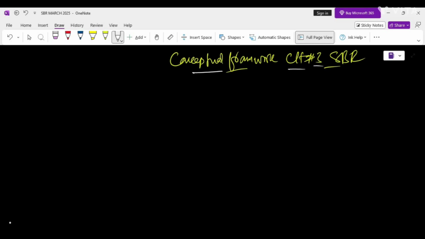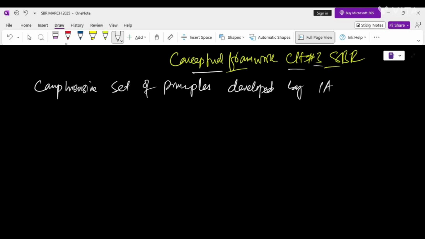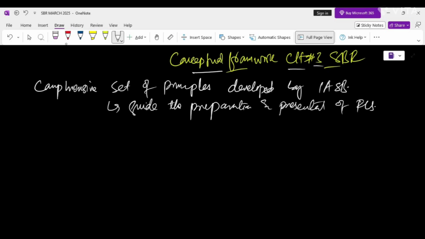The conceptual framework for financial reporting is a comprehensive set of principles developed by the International Accounting Standards Board, right? And the purpose is to guide the preparation and presentation of financial statements, and we have discussed this in a few details.